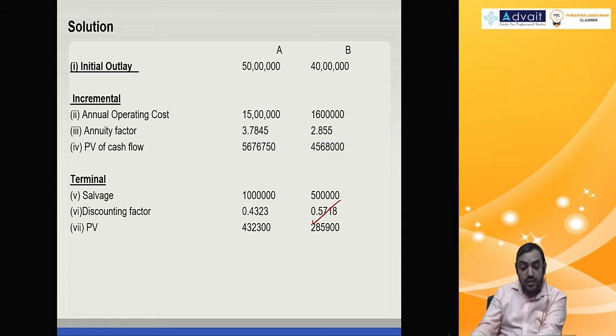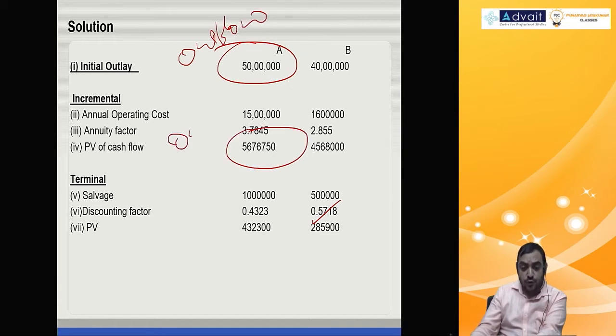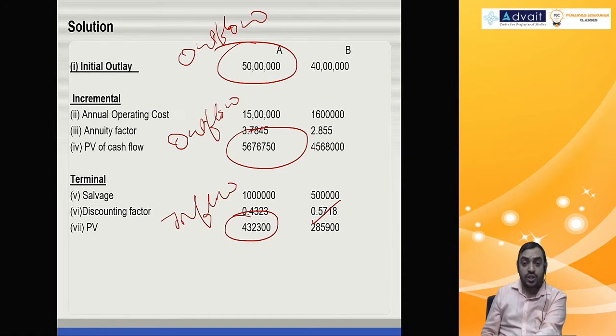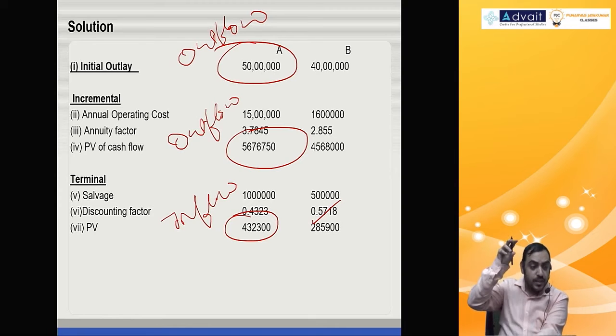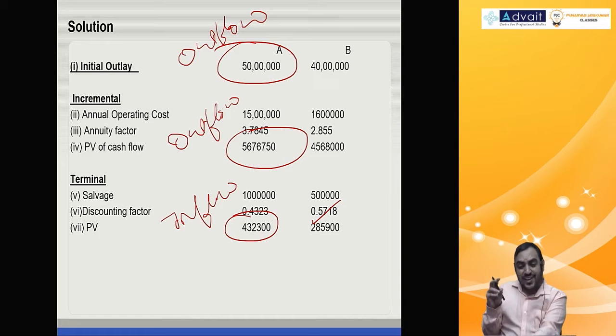Then, the initial outlay is an outflow. This 56,76,750 is also an outflow, the annual operating cost. But salvage value is an inflow. So our net cost will be 50 lakh plus 56 lakh 76,750 minus 4 lakh 32,200. That will give you 1 crore 24 lakh 450.